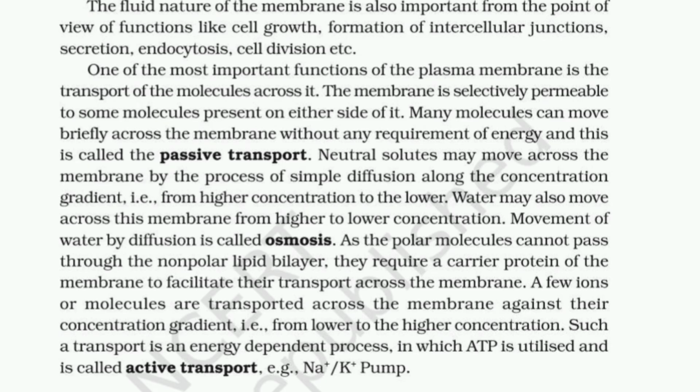As the polar molecules cannot pass through the non-polar lipid bilayer, they require a carrier protein of the membrane to facilitate their transport across the membrane. A few ions or molecules are transported across the membrane against their concentration gradient, that is, from lower to higher concentration. Such a transport is an energy-dependent process in which ATP is utilized and is called active transport. An example is the Na+/K+ pump.